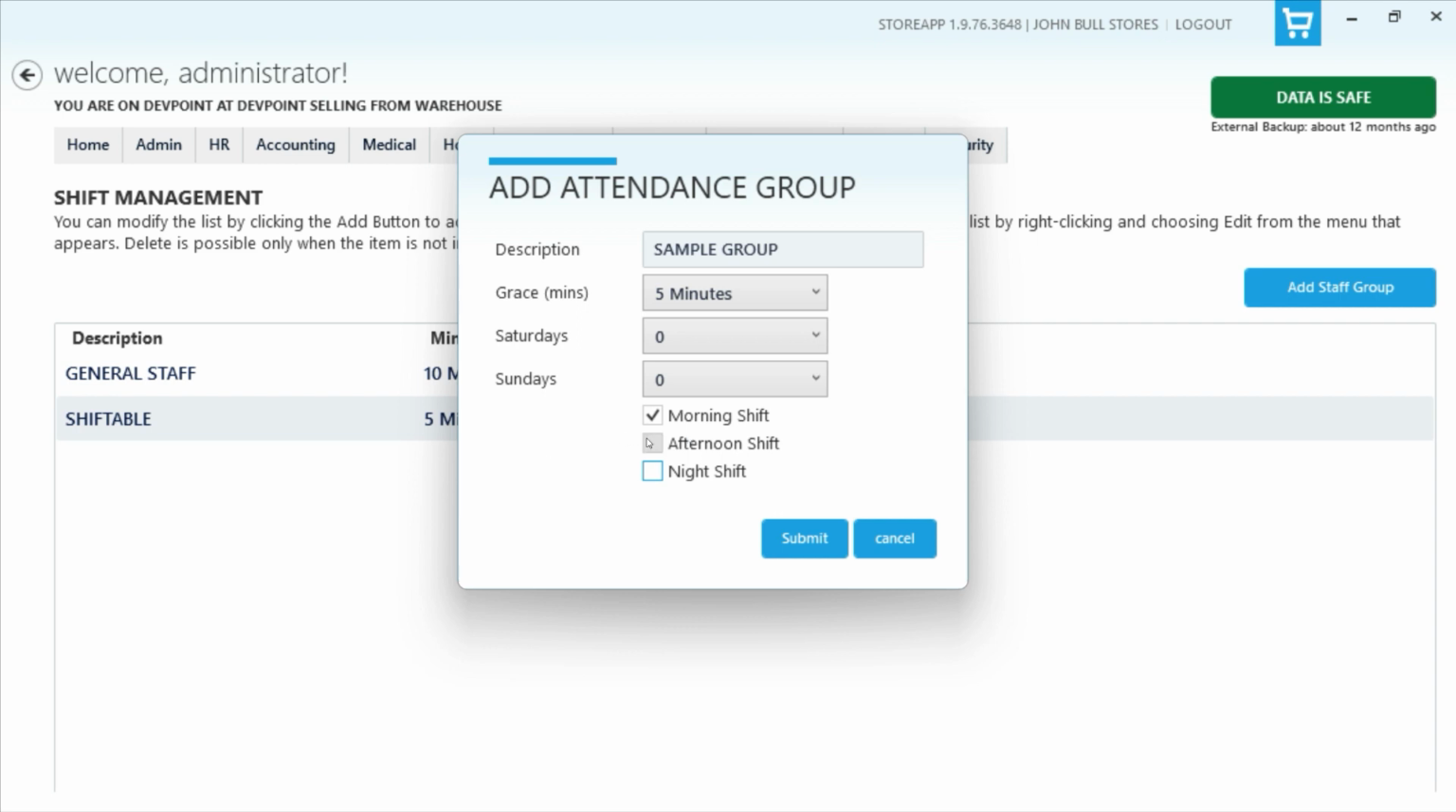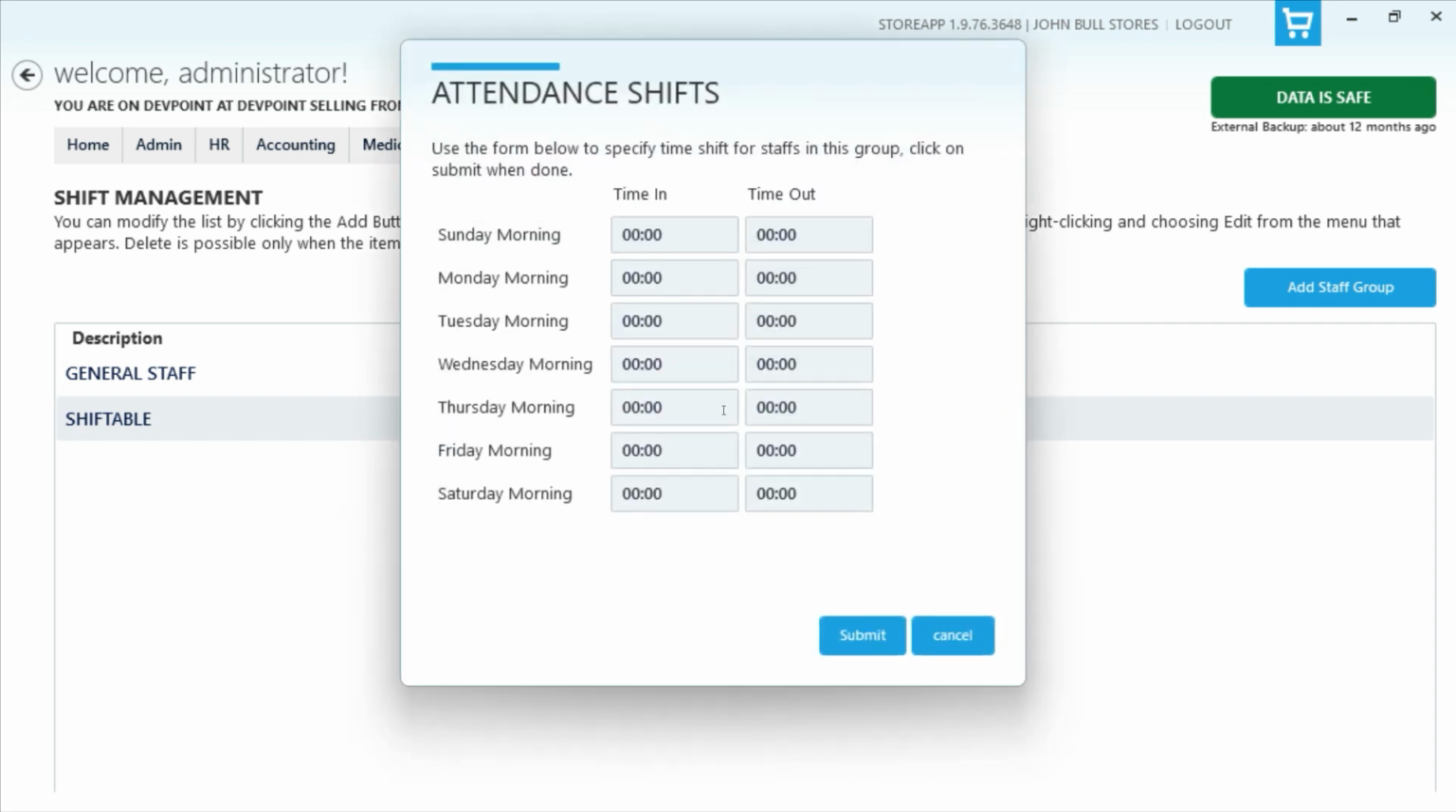So if I click on submit, let me just select morning shift and I click on submit. So you can see that I have a list of timing and timeout for each of those days. So I'll manually set the time when they're coming on every day of the week for the morning shift. So when they'll be coming on Sunday morning, Monday, Tuesday, so I've set this up.